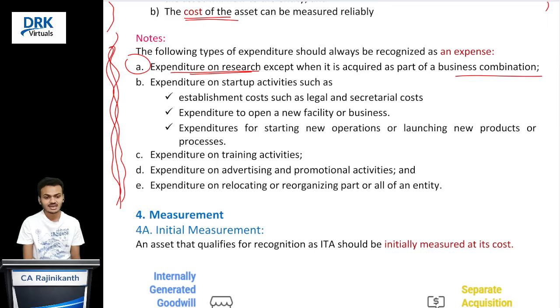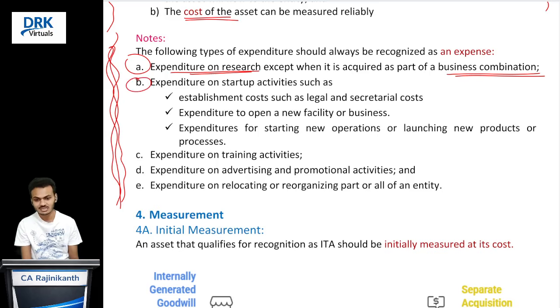What is that? In case of business combination transactions, on the date of acquisition, if the acquiring entity is having any in-progress research expense, that we can capitalize on the date of acquisition. After acquisition, if we continue that research, obviously we incur a research expense, correct? So that research expense we should not capitalize. I hope you are clear with this, correct?